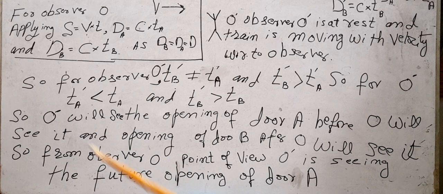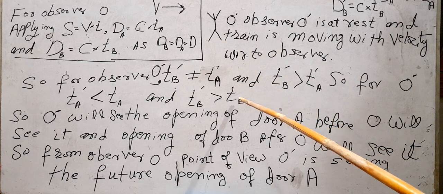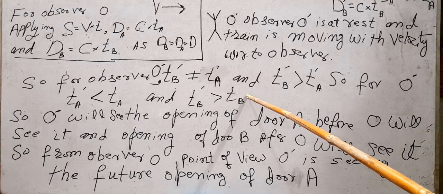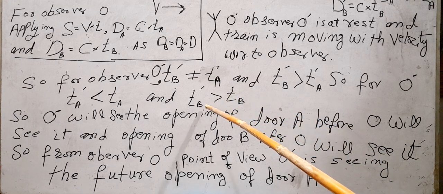So from O's perspective, what O dash is seeing is a future event, and since tB dash is greater than tB, from O's perspective it is a past event. It is a past event for observer O, because he has already seen the opening of door B, and after this the observer O dash will see it.